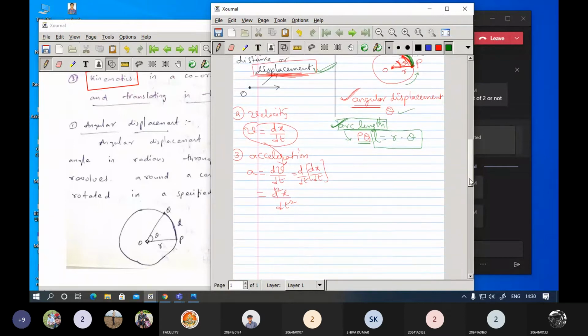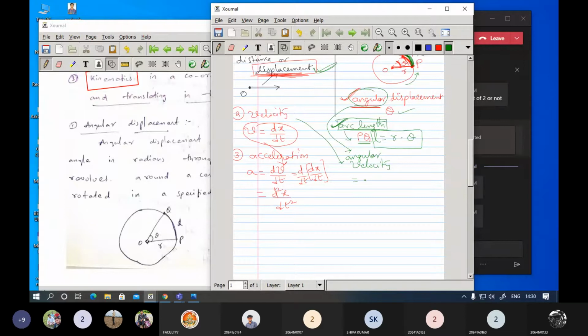Now let us go with the velocity, the second point. Which velocity are we going to speak of here? Again you place this word: angular velocity. Angular displacement, angular velocity.